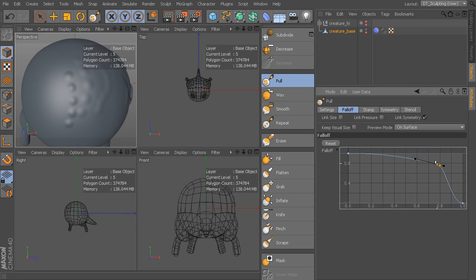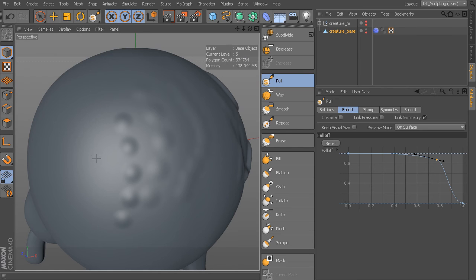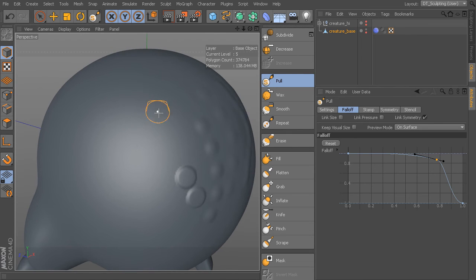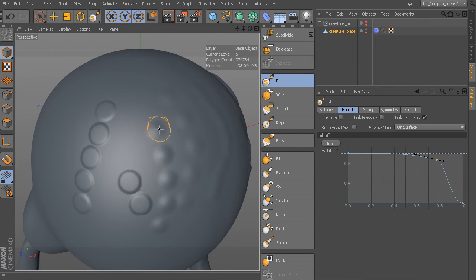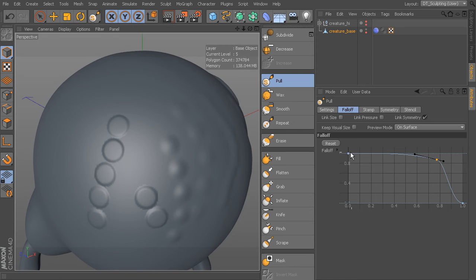So maybe I want it to be a little bit sharper. And so now, as I come in here, you can see the difference, okay, this versus this. It's staying up higher longer, and then it's falling off very quickly, so we get a sharper edge there. We can also come in and modify this if we want to be even sharper.